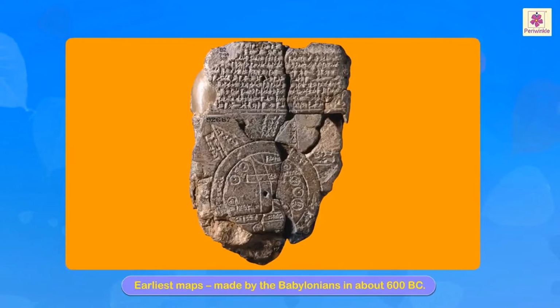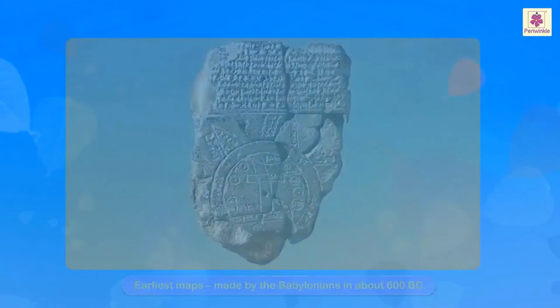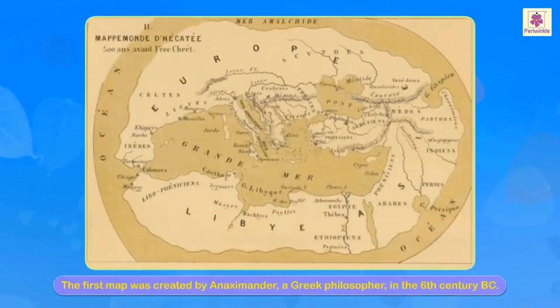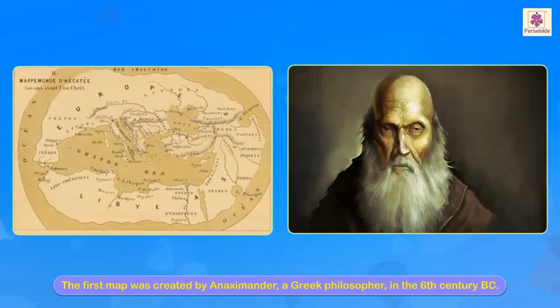Earliest maps were made by the Babylonians in about 600 BC. The first map was created by Anaximander, a Greek philosopher, in the 6th century BC. Yes, you can see this image. A Greek philosopher.